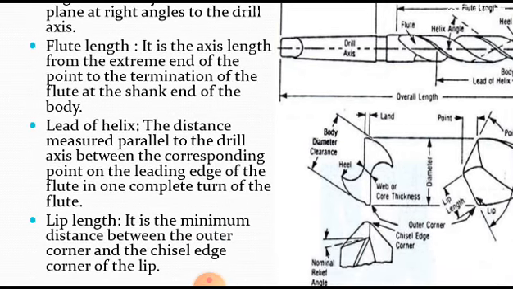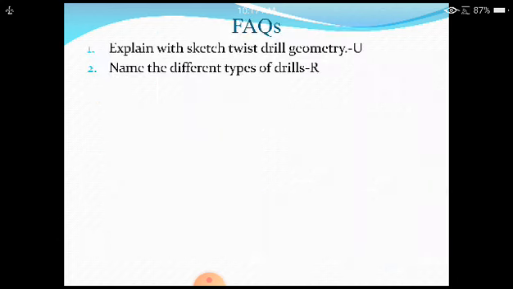We need to understand that whenever the drilling operation is carried out, we start moving and give the feed. So how much helical length is there, that is the lead, the distance between the two cutting edges, that is called the helix. Lip length: the minimum distance between the outer corner and the chisel edge corner of the lip. That is very, very important to understand.